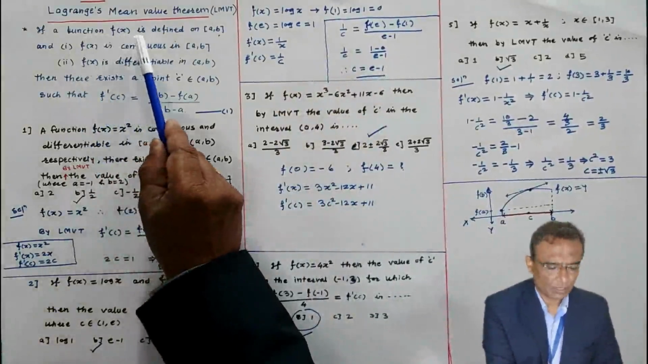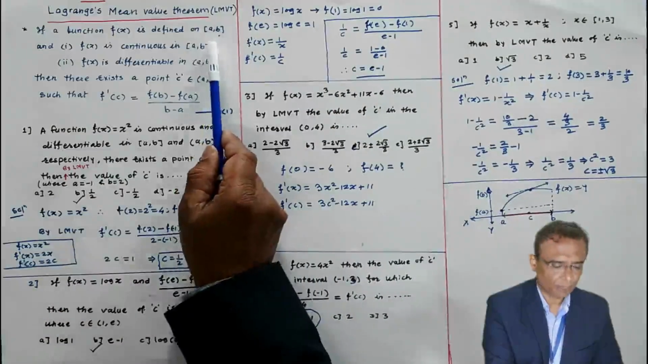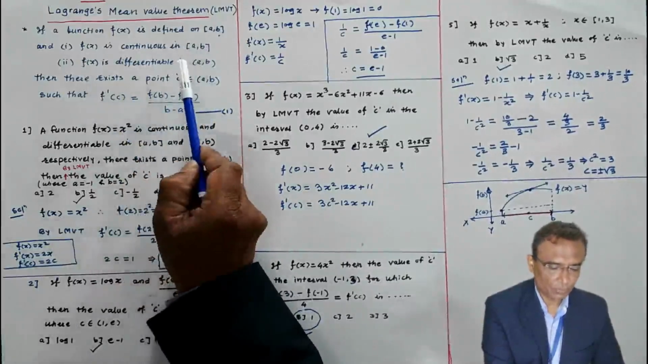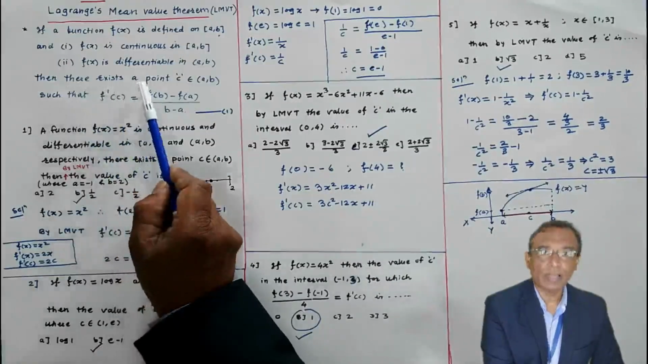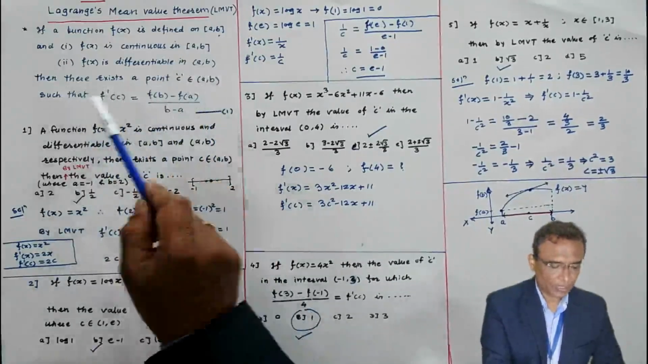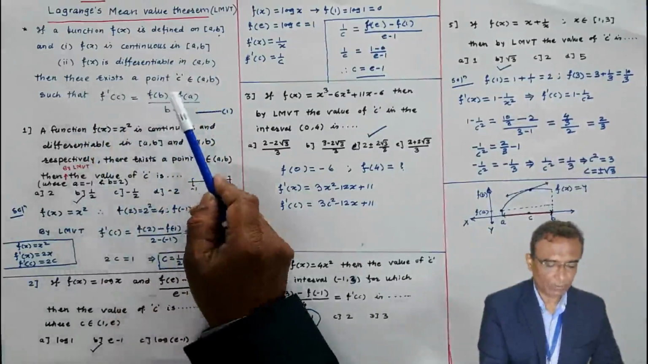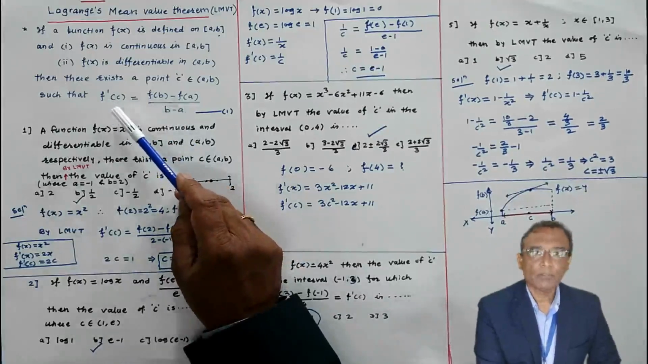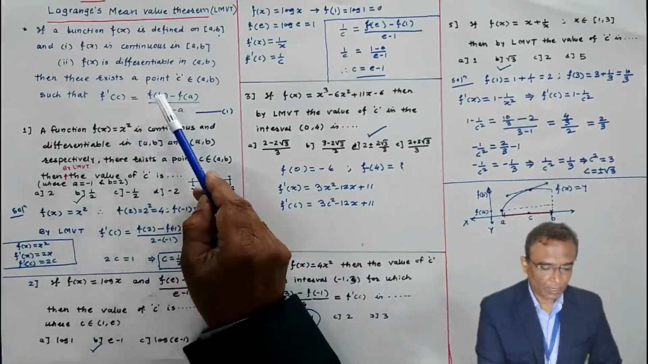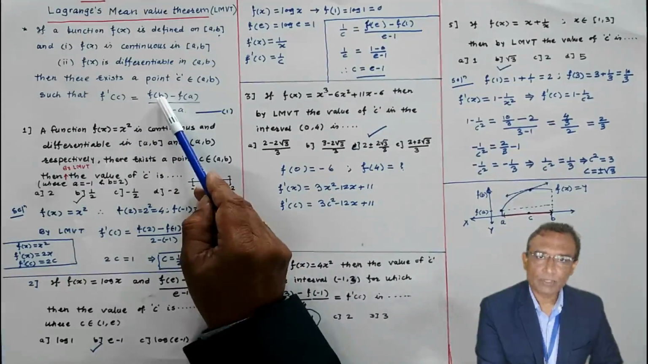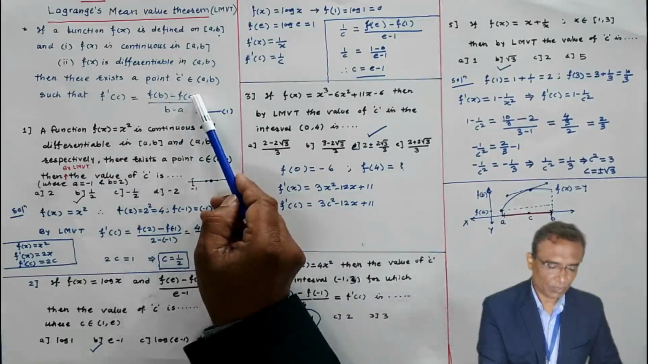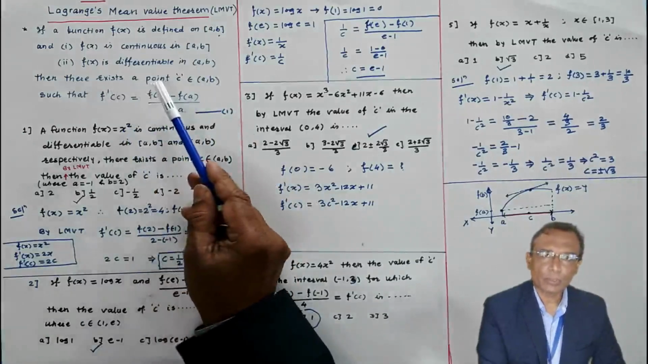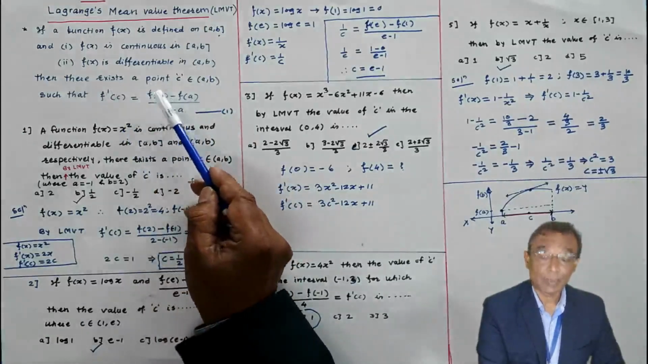If any function is defined on closed interval [a, b] and the function is continuous in closed interval [a, b], differentiable in open interval (a, b), then there exists a value or any point c in open interval (a, b) such that f'(c) equals (f(b) minus f(a)) by (b minus a), where f'(c) is the derivative of the function at x equal to c. f(b) means the value of the function at x equal to b, and f(a) the value of the function at x equal to a. This Lagrange mean value theorem statement is also important as an MCQ.